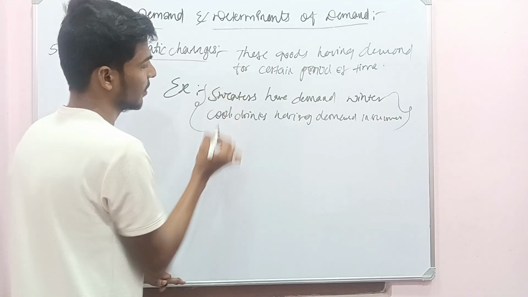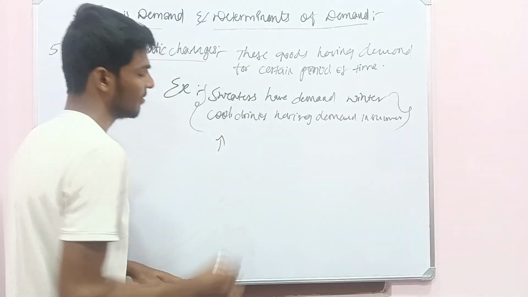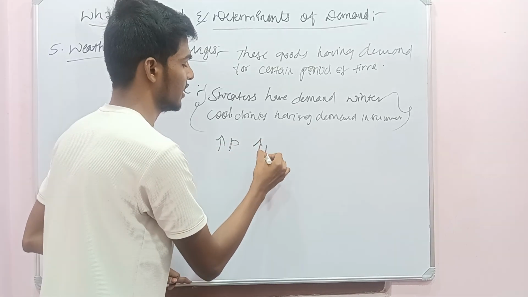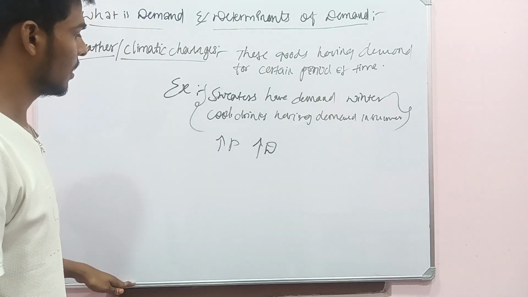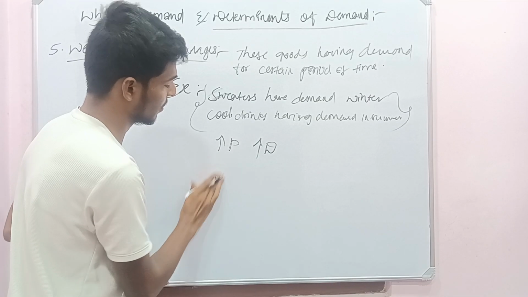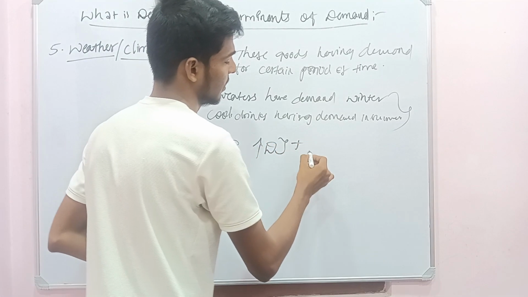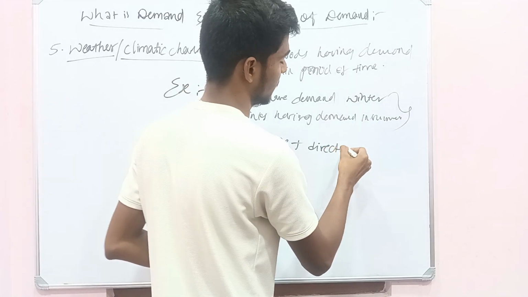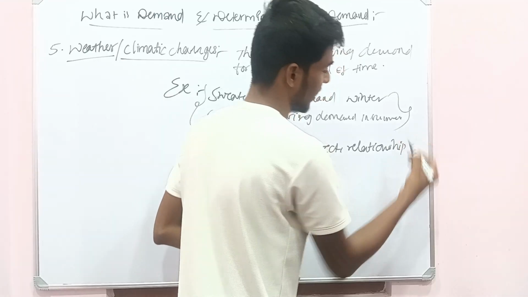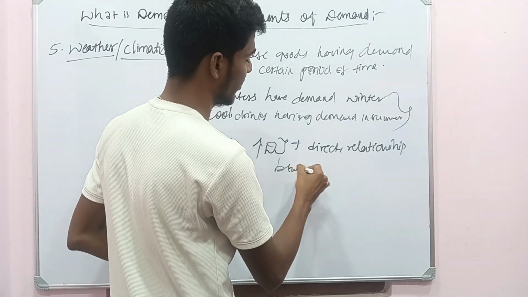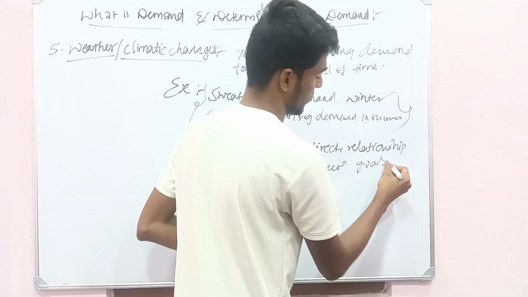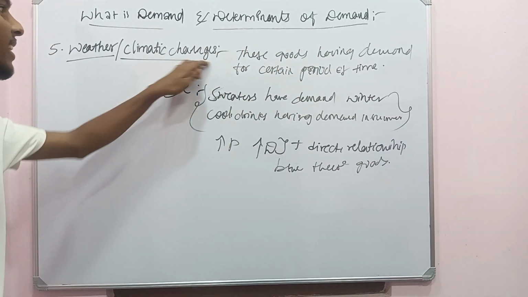At this time, if the price of the goods increases, the demand for goods also increases. There exists a direct relationship between these types of goods. This is another determinant of demand.